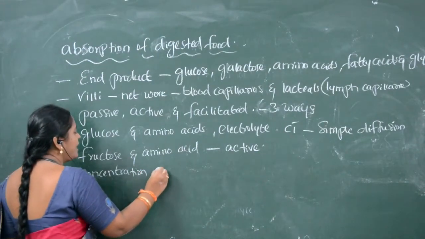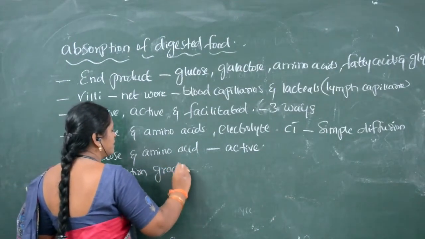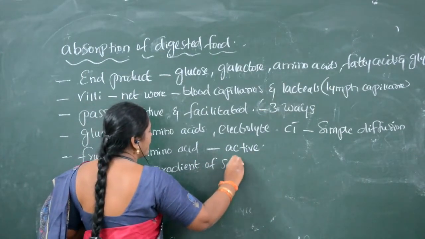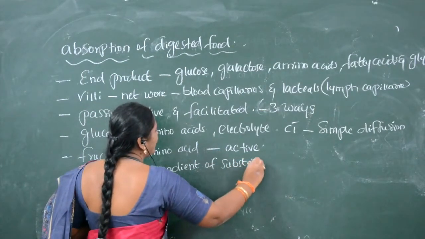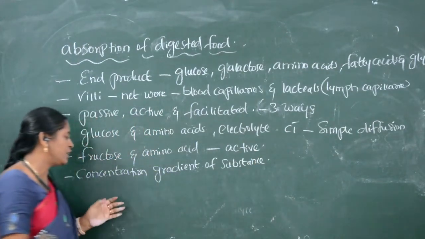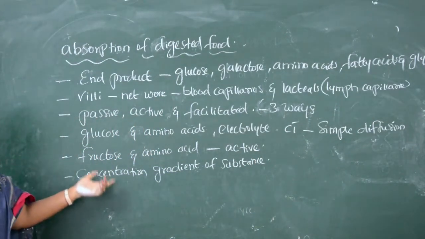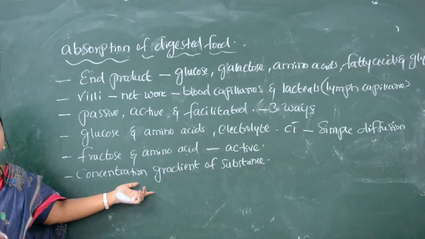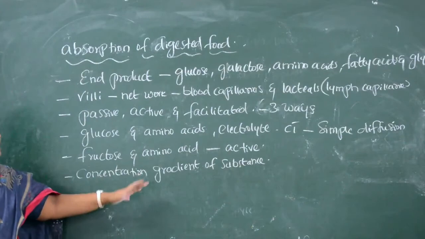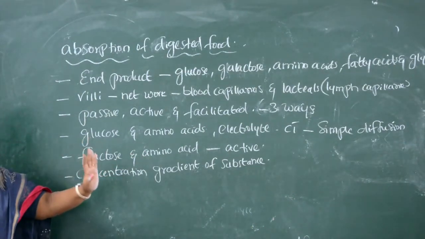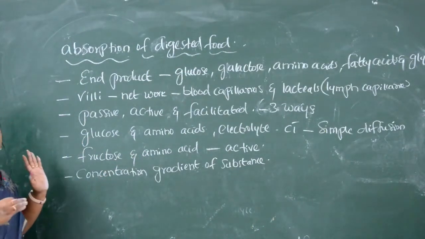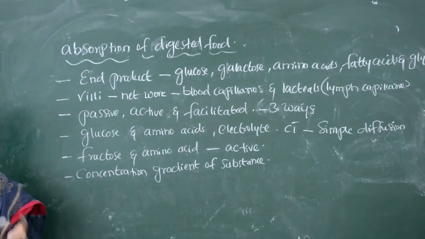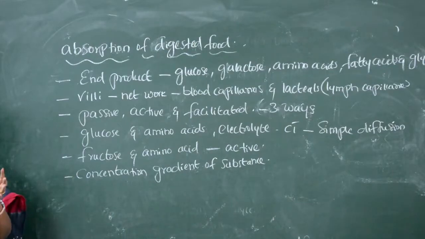Concentration gradient of the substances. What is meant by concentration gradient of the substances? Suppose if glucose concentration is more than in the blood, then automatically through the osmotic process or simple diffusion, that is, from a higher concentration to a lower concentration, the food molecules will move. So that is called concentration gradient.